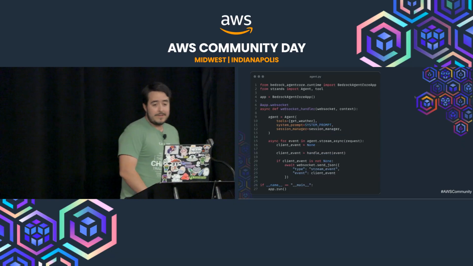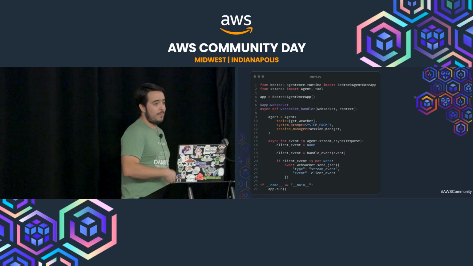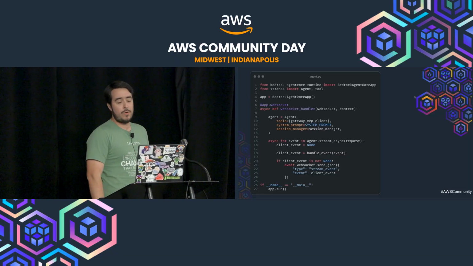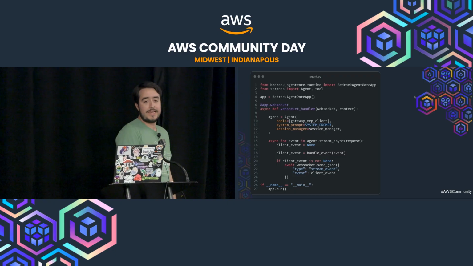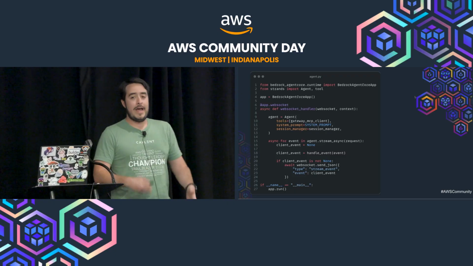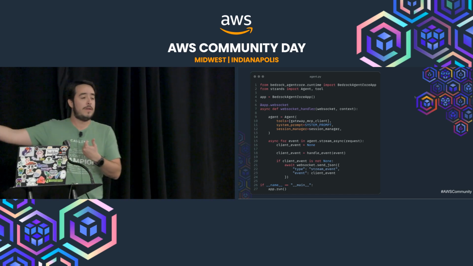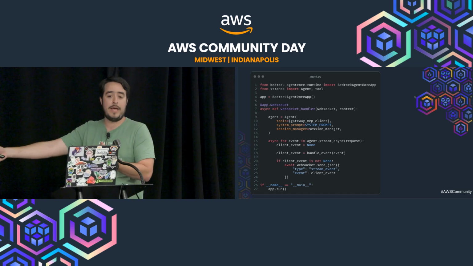And going back to our agent here, we add it as a tool. So I replaced the get weather tool with the gateway MCP client, and now it has access to that same tool, but it's exposed via MCP and invoking and calling a Lambda function.